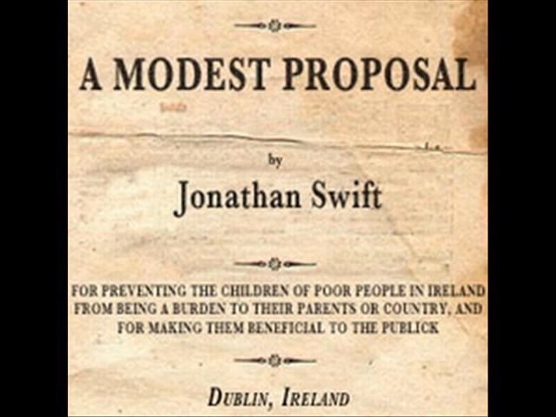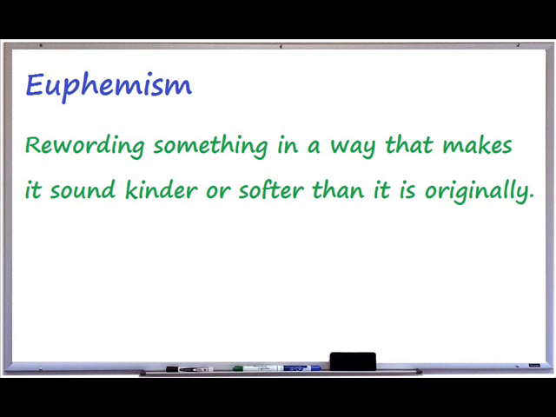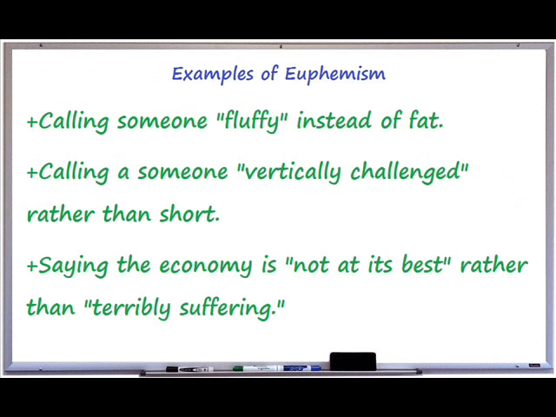You have to be careful when evaluating satire to make sure that you don't take things literally when they're actually done to mock something else that is being pointed out as extreme or unfair or wrong or foolish. A euphemism is rewording something in a way that makes it sound kinder or softer than it originally is. For example, calling someone fluffy instead of fat, calling someone vertically challenged rather than short, saying the economy is not at its best rather than terribly suffering.